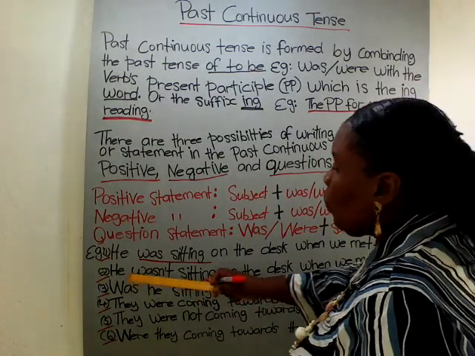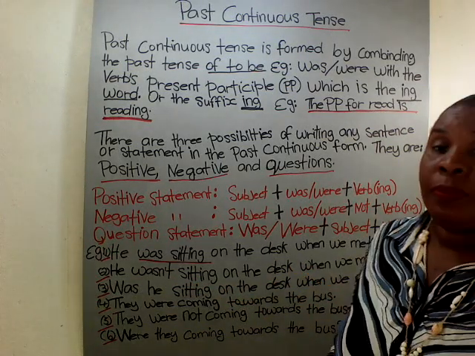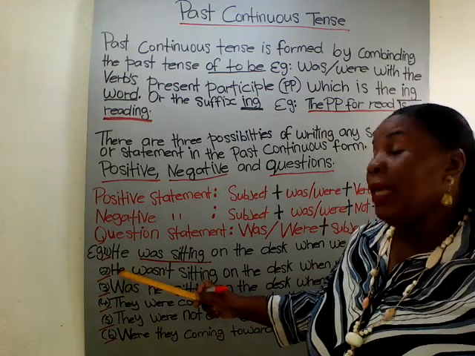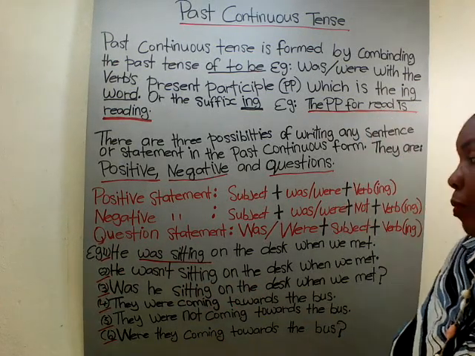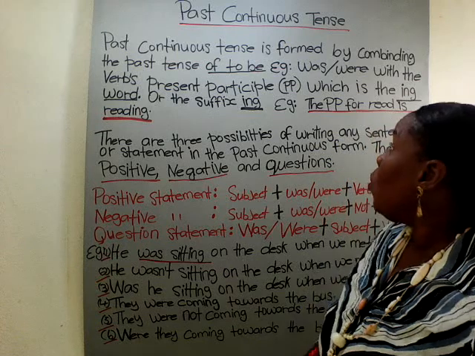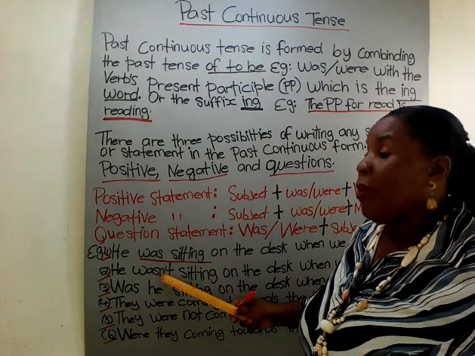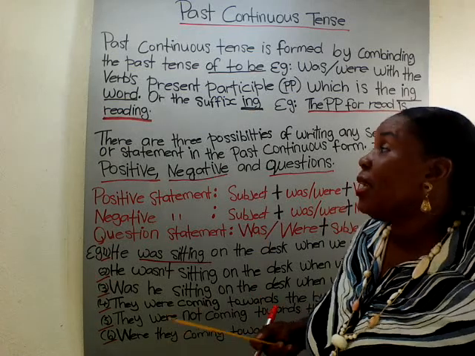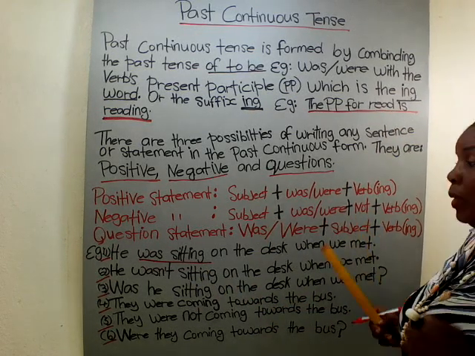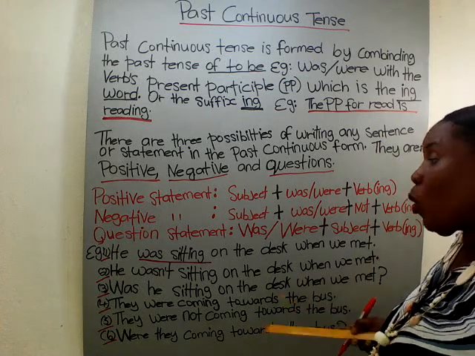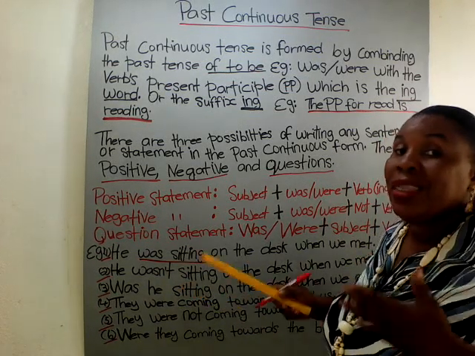Number 2. He wasn't sitting on the desk when we met. So here, the same was is being contracted. This makes it a negative statement because we have the word not. So, he wasn't sitting on the desk when we met.